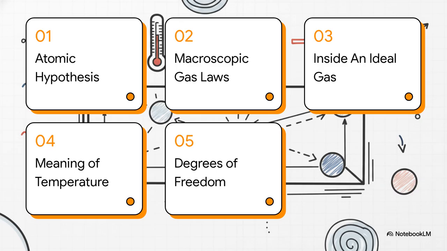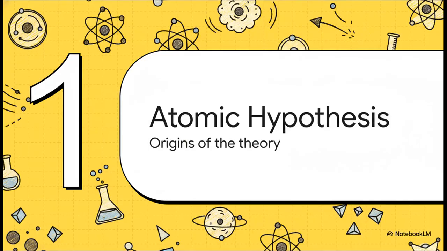1. The atomic hypothesis. 2. The macroscopic gas laws. 3. Inside an ideal gas. 4. The meaning of temperature. And finally, 5. Degrees of freedom. Starting us off with Section 1, the atomic hypothesis.